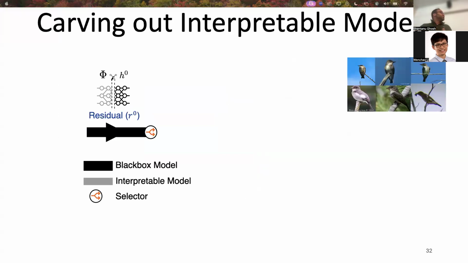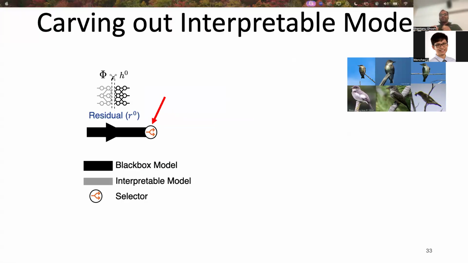So what do we do when we discover those concepts? We try to find a rule in the form of first order logic to combine the different concepts and mimic the behavior of the black box. On the right, we're going to show how this method works for this particular data set, which is CUB200, a bird classification data set.